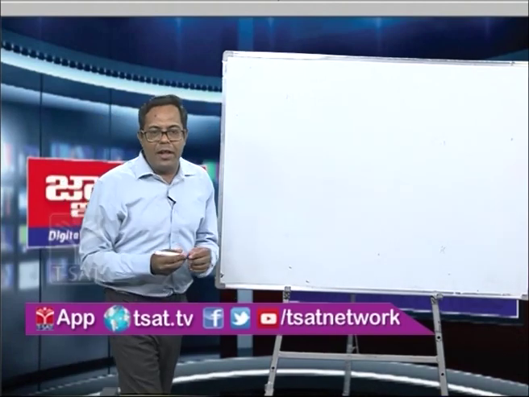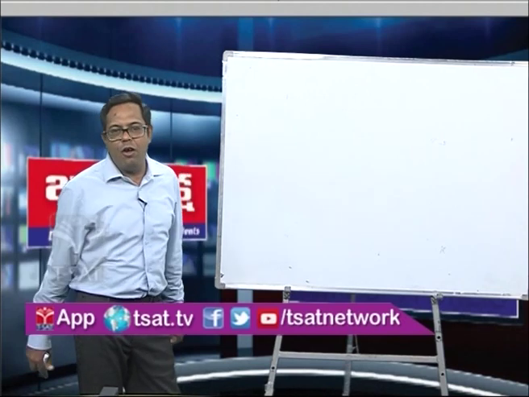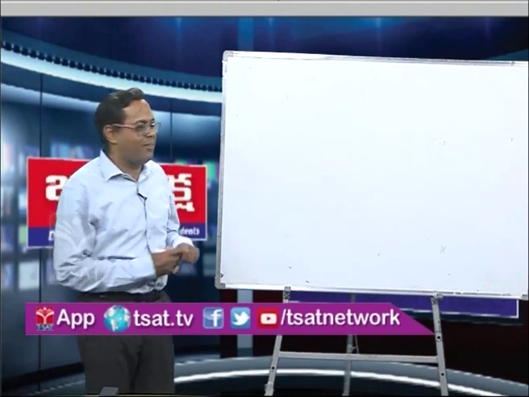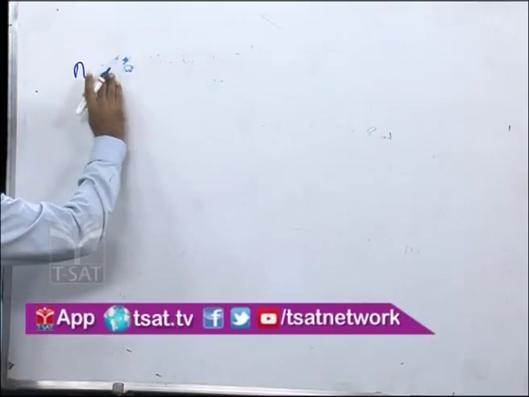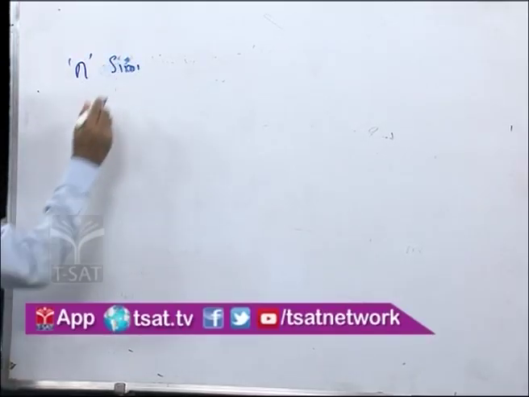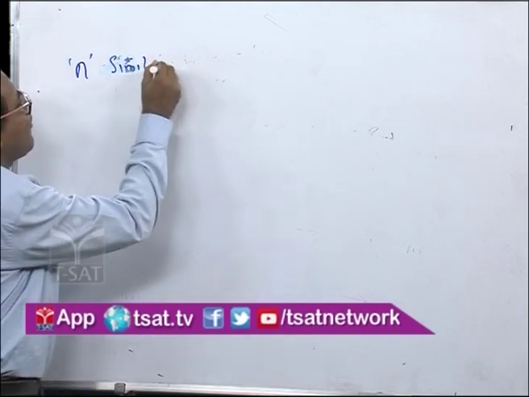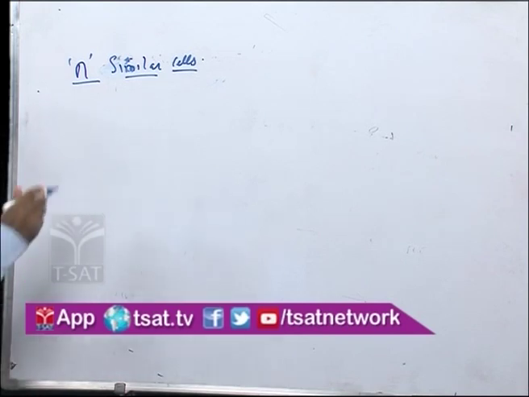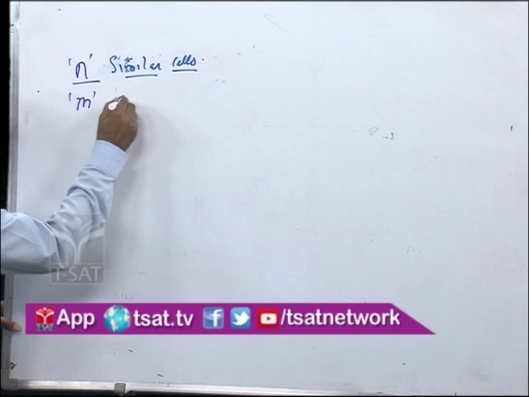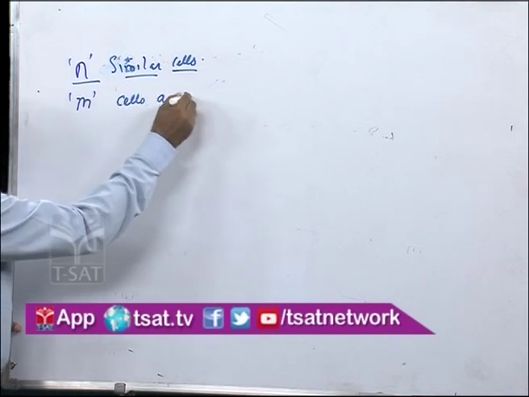Now let us consider we have N cells. How many cells do we have? We have N cells. And it is better to write, we have N similar cells for the sake of simplicity. So we have N similar cells, and these N similar cells are joined in such a way that M cells are rightly connected.